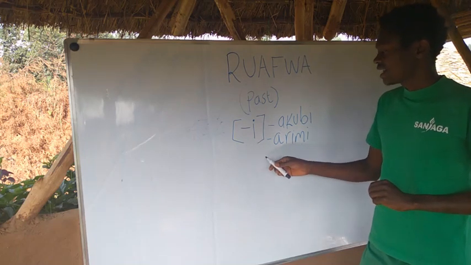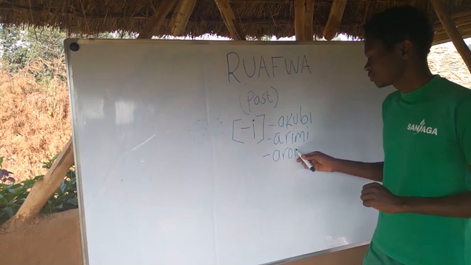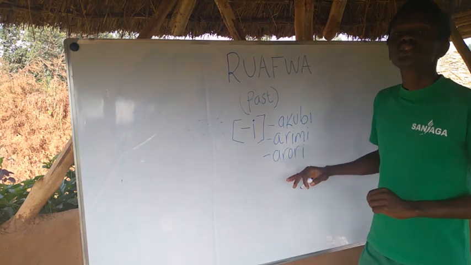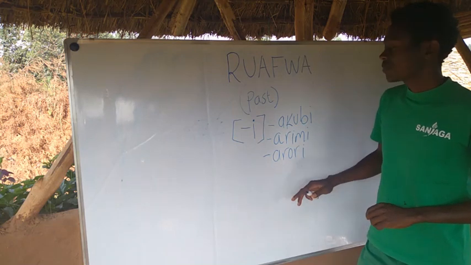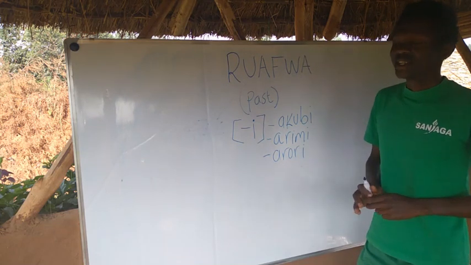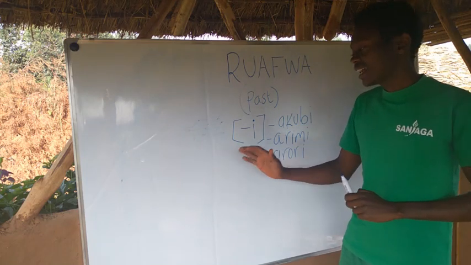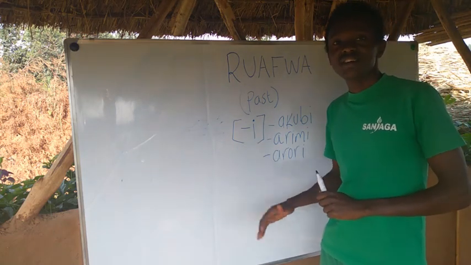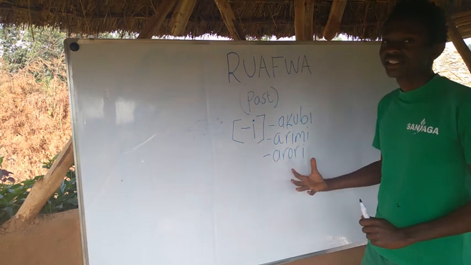Past. Arori. He saw. She saw. That is past tense. So briefly, any verb that ends with an I or the Rogōri E is in past tense.